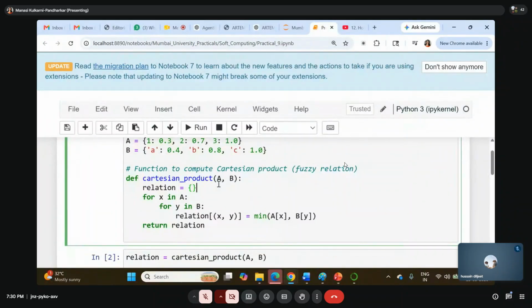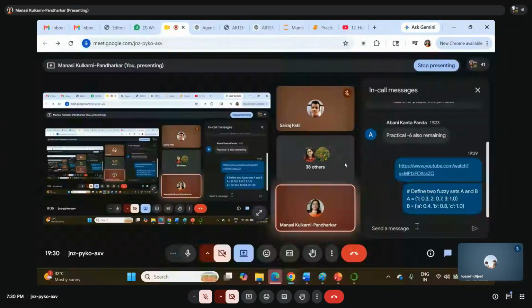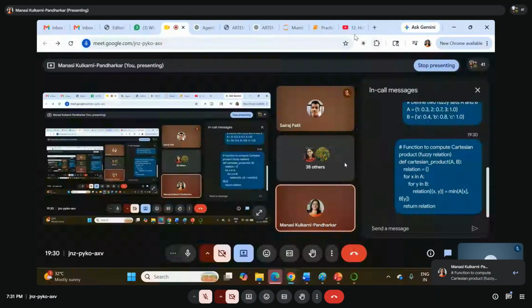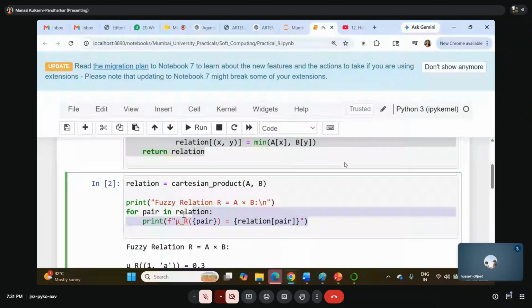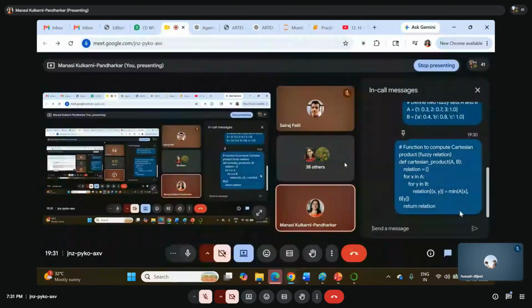So what we are doing now, tell me. Function to compute the Cartesian product. So this is a function we have written, a blank relation R we have created. So for x in A and y in B, relation x comma y, how will you find it out? Minimum of A of x and B of y. Am I right? It's very simple, just what we have done now. This is how we are going to find it out. Then apply this on the Cartesian product. Print the relation. That's it. Very simple program.